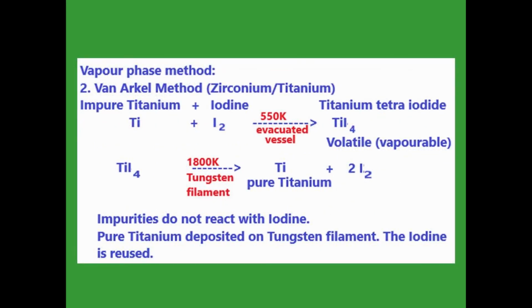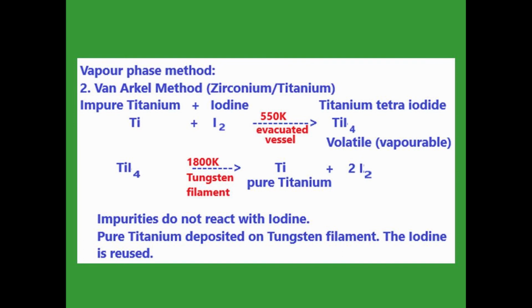Then another vapor phase method is the Van Arkel method. In this Van Arkel method we use zirconium or titanium. The same principle is behind it. The impure metal is reacted with a suitable reagent. On heating it gives a vapor phase compound. Again, that vapor phase compound on heating gives the pure metal along with the added reagent.